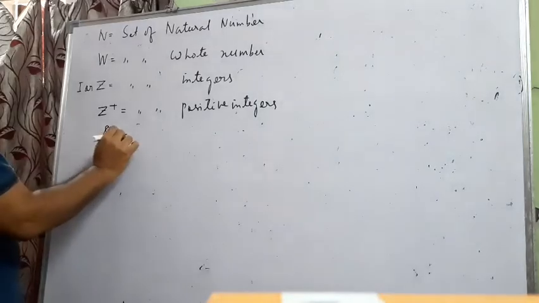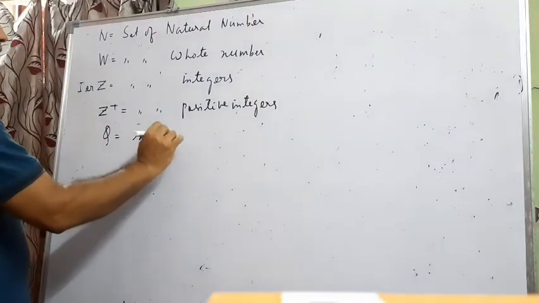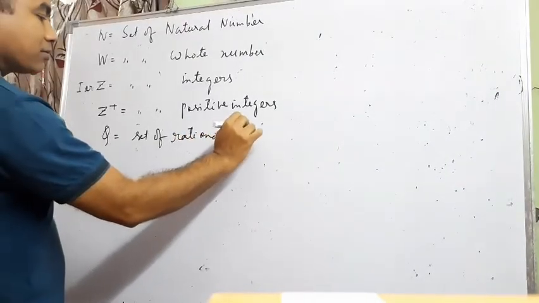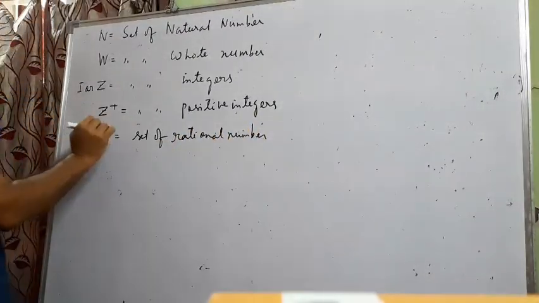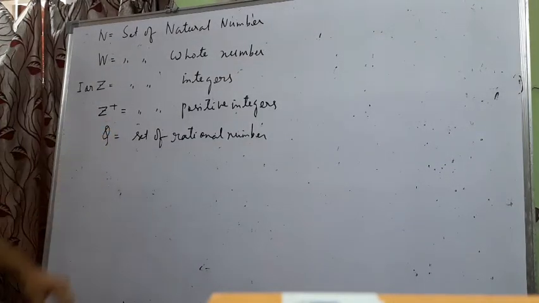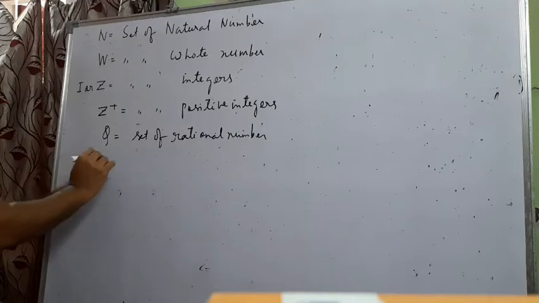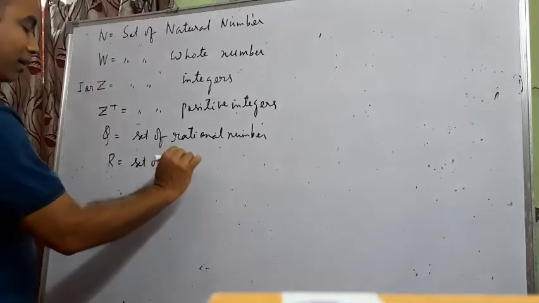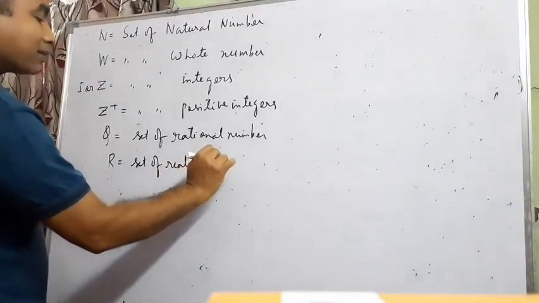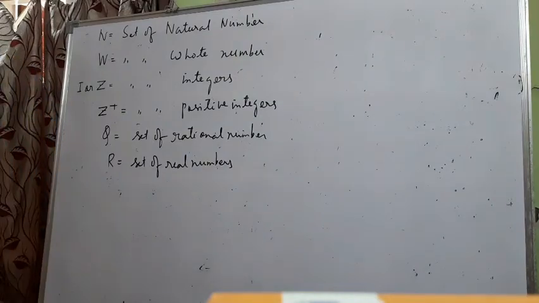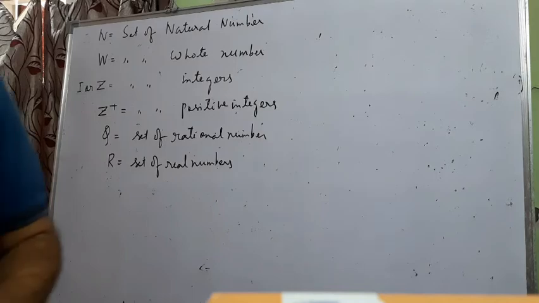Then Q is the set of rational numbers. Similarly, rational numbers are also positive and negative, so specifically if you want to denote them, Q plus, Q minus, like that. Then R is for the set of real numbers. Similarly, R plus, R minus, etc. These are some standard notations for some standard sets.